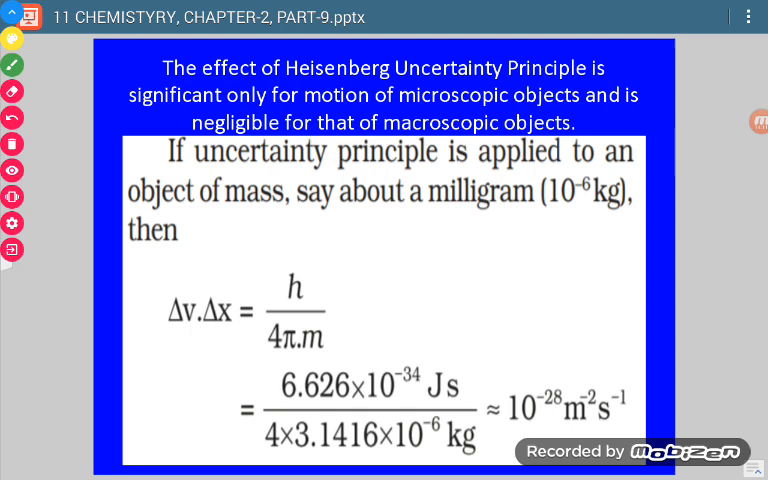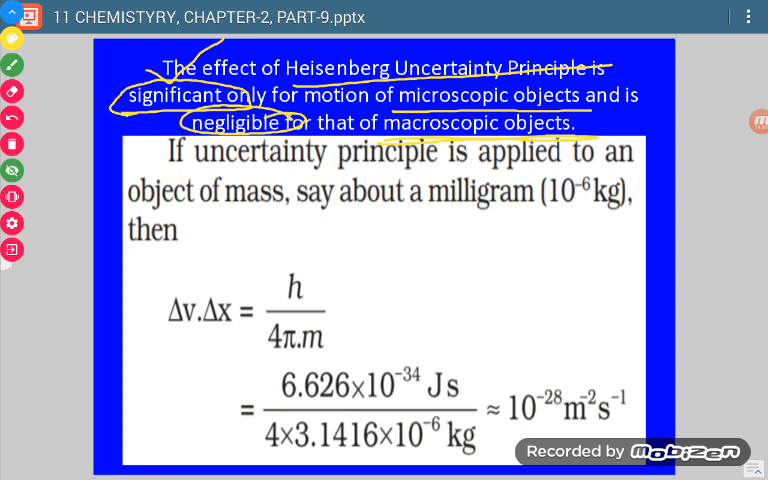We can see it in the significance of the uncertainty principle. Now, what we are discussing is the significance of Heisenberg's uncertainty principle. It is significant only for the motion of microscopic objects. Only for microscopic objects will we get some significant, observable value. But for macroscopic objects we will get a negligible value.